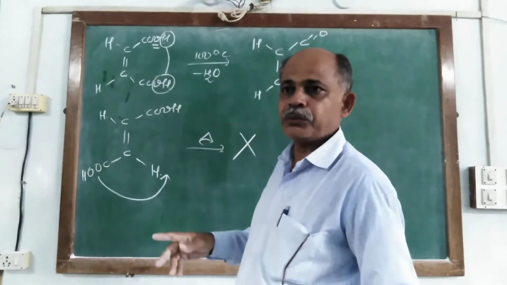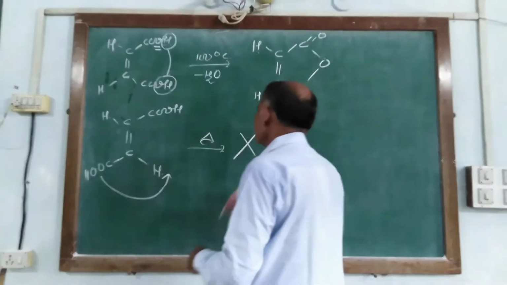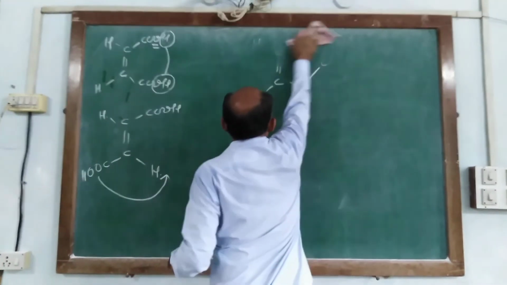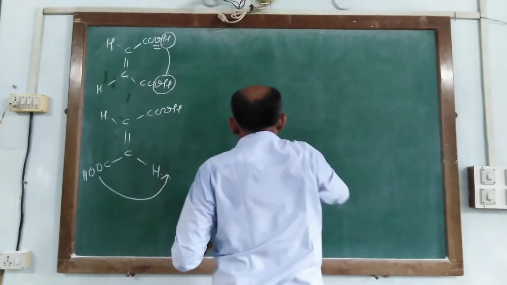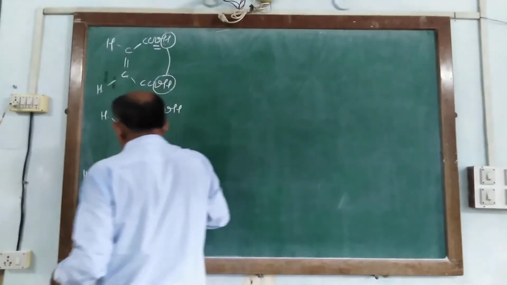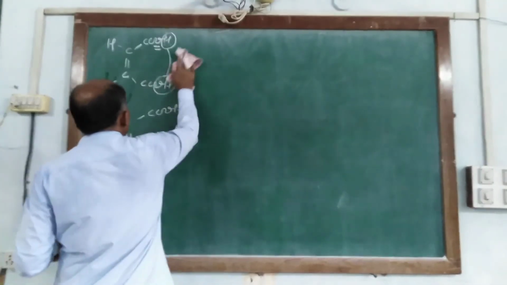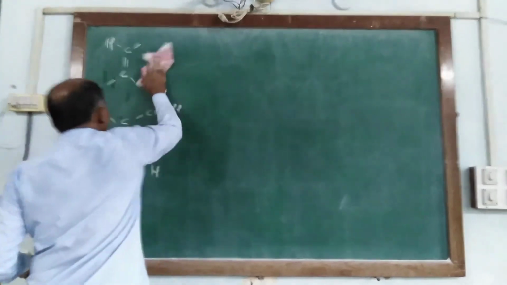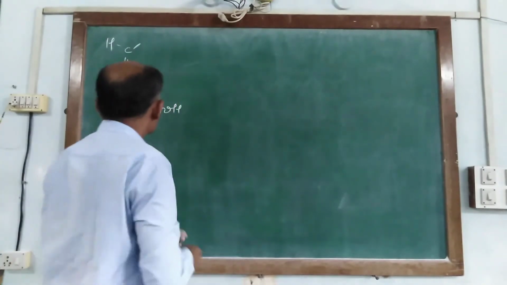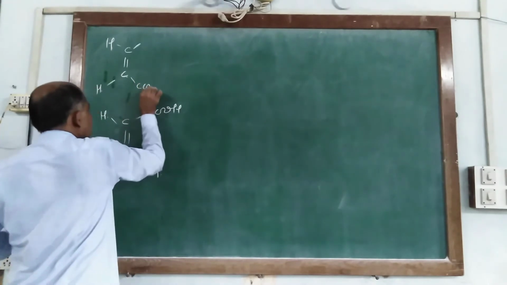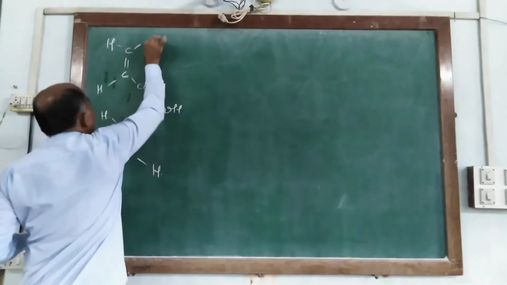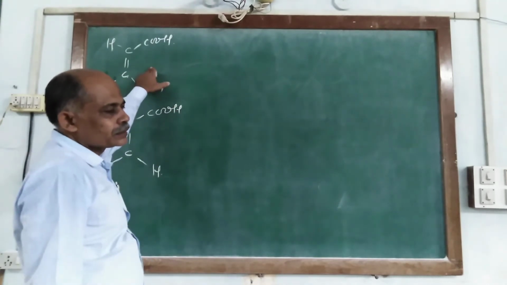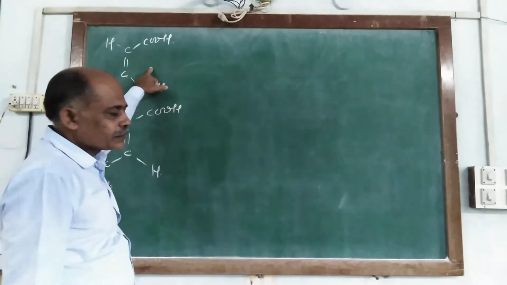Now we give another evidence for this structure. When aqueous alkaline KMnO4 is used, it is oxidized to form tartaric acid.